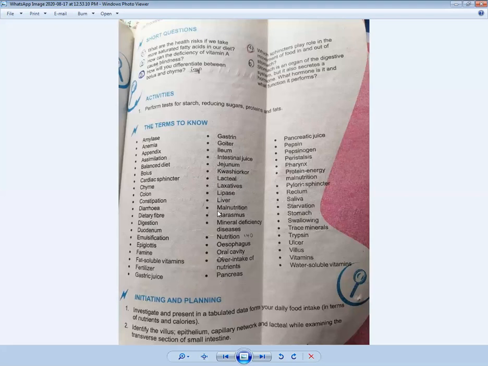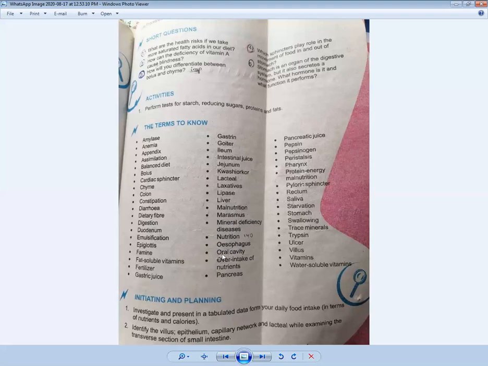Then liver is an organ. There is malnutrition. Marasmus we have discussed, due to PEM. Marasmus and kwashiorkor can happen. So marasmus is a disease. Mineral deficiency disease, in which we have discussed scurvy due to lack of vitamin C, rickets due to lack of vitamin D, and goiter due to lack of iodine in the body. Nutrition means the particles of the food which are important for the health of a person and they make the body healthy. Esophagus is a food pipe.